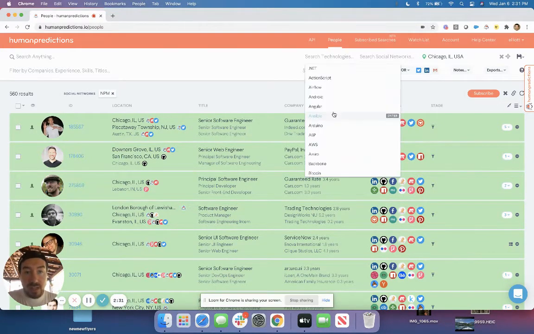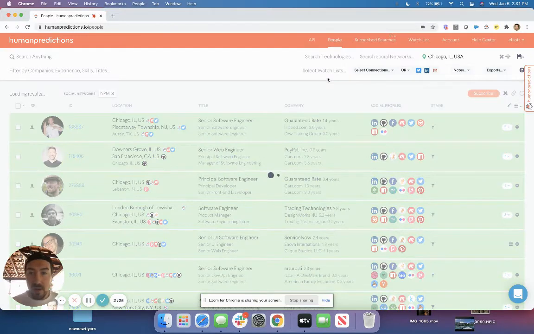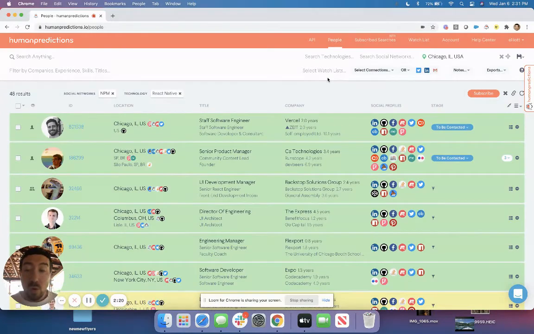So here in our technologies dropdown, we could search for, let's go with the NPM trend. I'm going to add React Native in here. If you were to search React Native on LinkedIn, you would simply only be seeing the people that have manually added skills to their profile, written out and said, hey, I know React Native. The big trend we're seeing today is that tech talent is not volunteering their skills to LinkedIn anymore. They're barely checking emails. And so what we're doing is looking at what are they up to on GitHub?